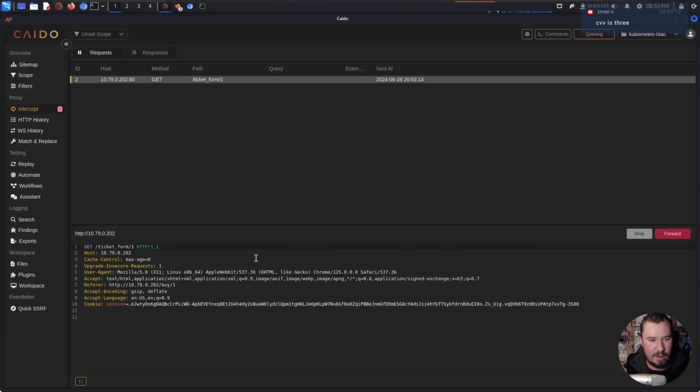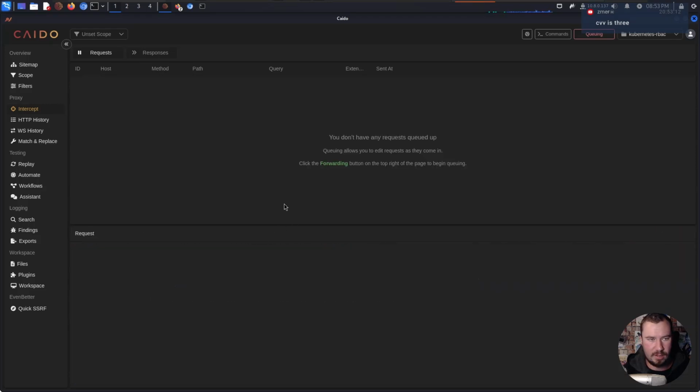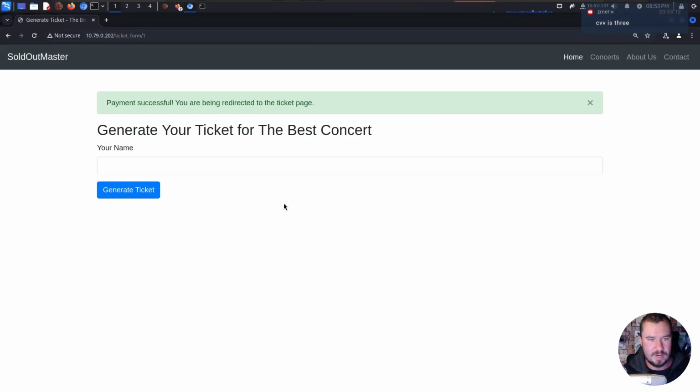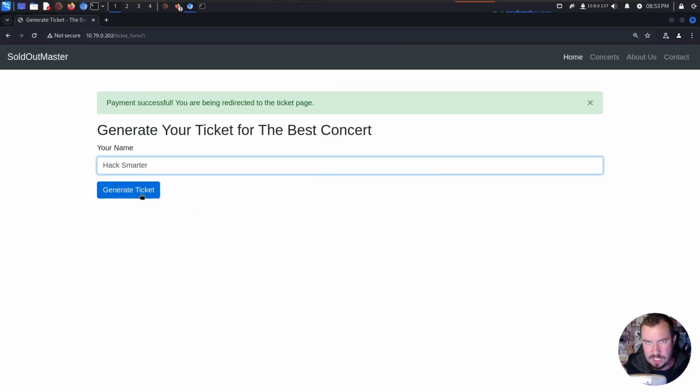We'll go ahead and forward that request. And now we have another GET request for a ticket form 1. And we have a session right here, which might be an interesting thing to keep in mind. Once again, if this was a real web app pen test, I would want to look to see if there's any IDOR possible with that. But let's go ahead and forward that request. That's just a general field. And we'll jump over to this. It says, generate your ticket for the best concert. My name is Hack Smarter. So let's go ahead. We have queuing still on, and let's click generate ticket.